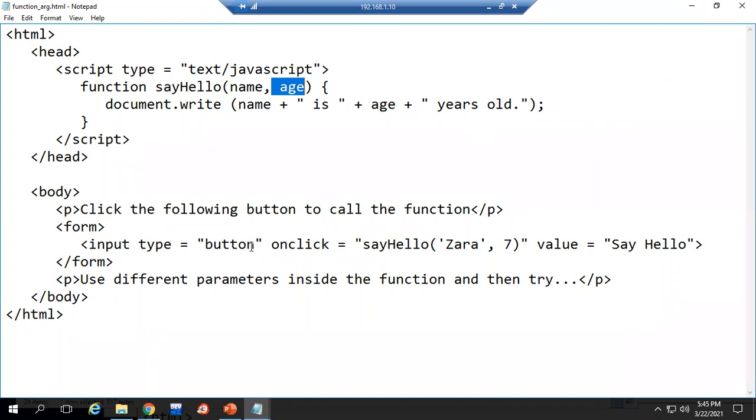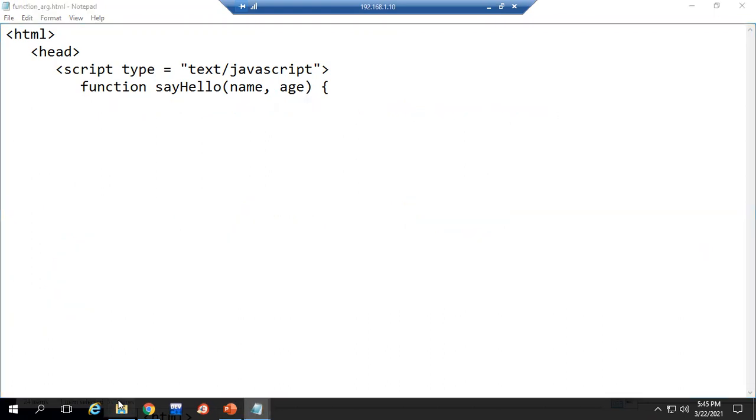Same button creating on click, and the difference is, while calling the function, now we are passing these values to the definition. When I call, it will go to the definition part. The first value we are passing is for the name variable, the second value is for the age. It will take that order wise and we get the output like this.